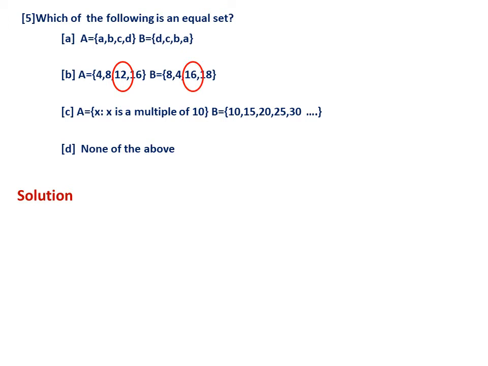Definitely A is equal. Now let us check the remaining ones also. B cannot be equal because A contains 12 and set B contains 16, therefore option B is not possible. Similarly option C is also not possible because A contains only multiples of 10, whereas B contains non-multiples of 10 also, 15, 25, etc. So definitely they are not equal. And of course none of the above we need not consider, because I already got the answer. So this is the question. Let us go to the next one.